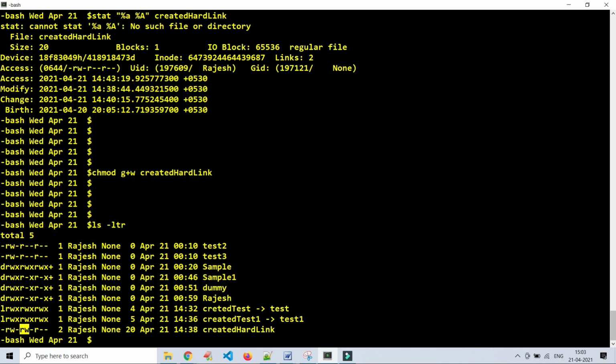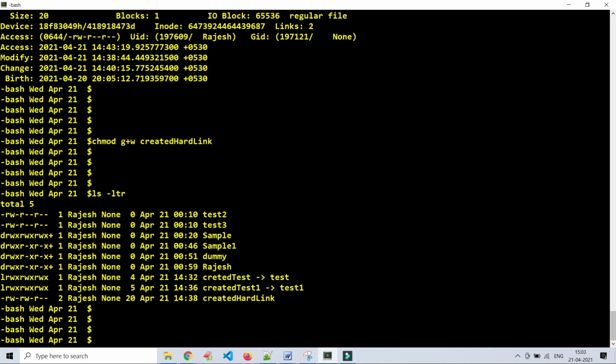Another question: what is the value of complete permission for a file or directory? Read 4, write 2, execute 1.